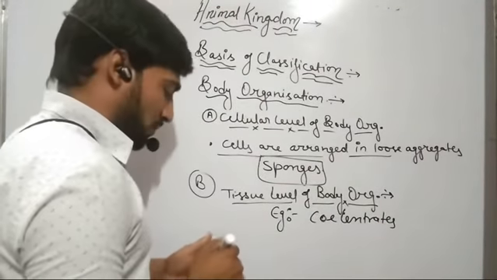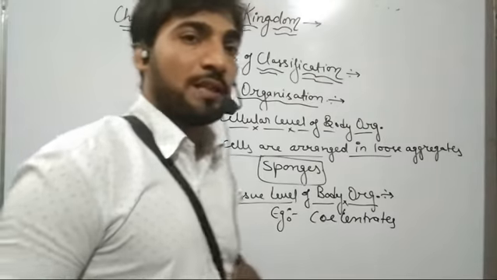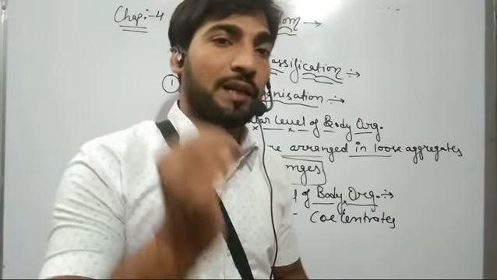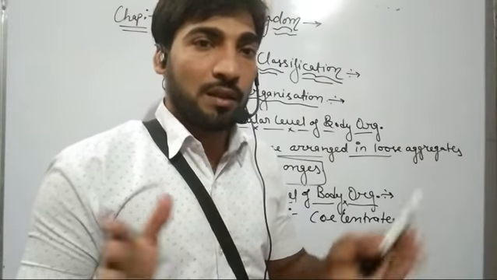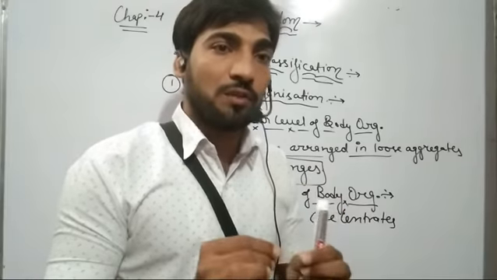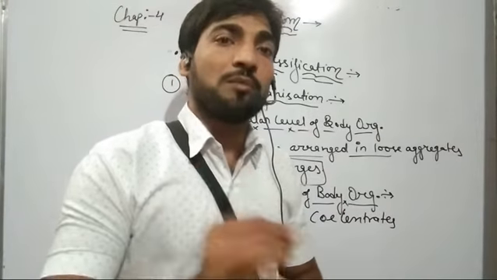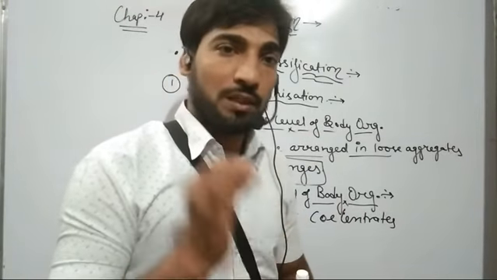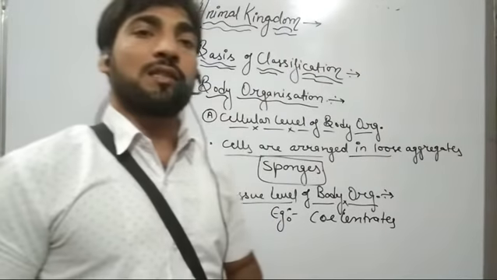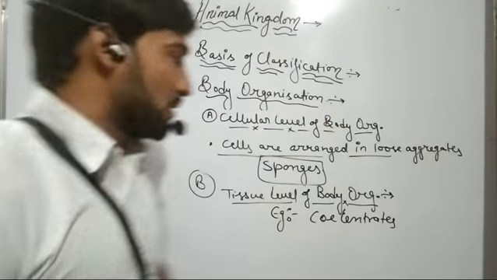So in case of tissue level of body organization, the cells performing the same function, which are identical in shape and size, aggregate to form a tissue, and each of these tissues has to perform some specific function. Such type of body organization is found in coelenterates.